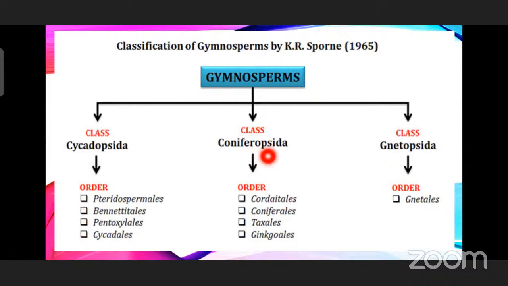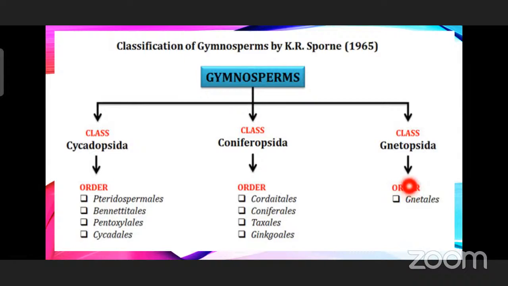The class Coniferopsida has four orders, and in Coniferales, with the cone-like appearance of the plant body, is Pinus, which you will be learning in this session. Class Gnetopsida has the order Gnetales, where the example is Gnetum.